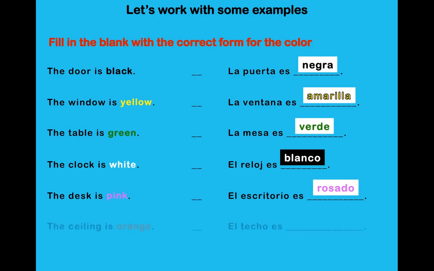The ceiling is orange. The word for orange is anaranjado, and the word for ceiling is el techo, which is a masculine word. So what do you think is the answer? Anaranjado, you are correct.